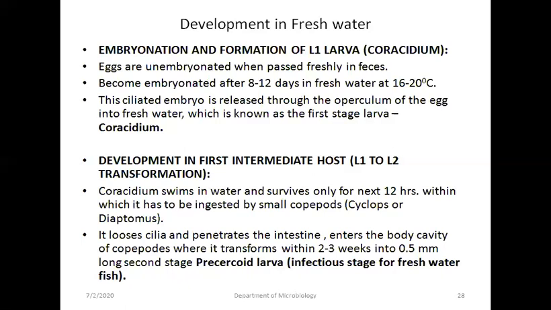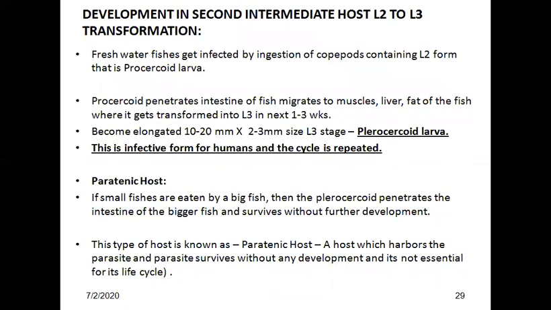So you can see here also an MCQ: coracidium is the first stage larva, which is the infective form for the first intermediate host, that is the copepod. In the copepod there is transformation into the second stage larva, procercoid larva, which is the infective form for the second intermediate host, that is the freshwater fish.